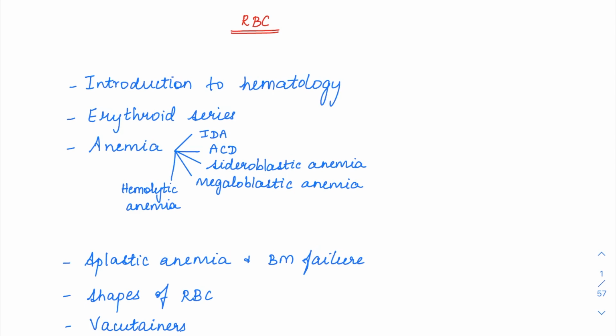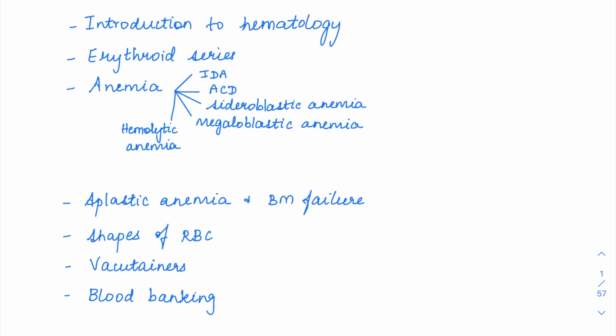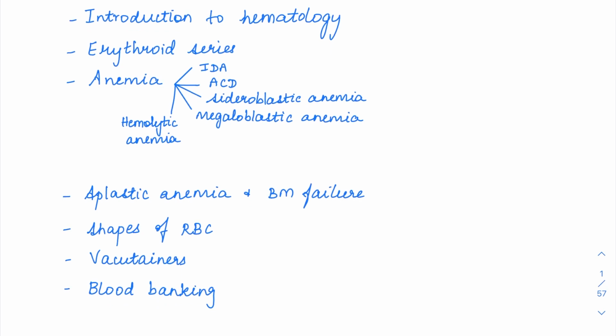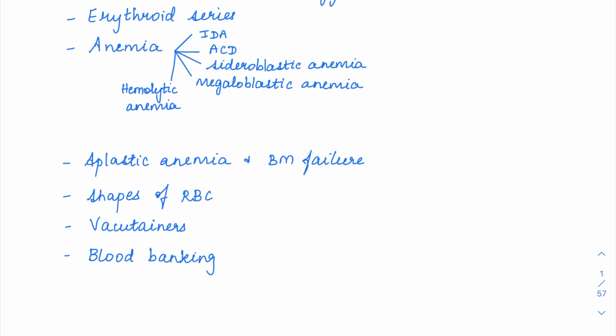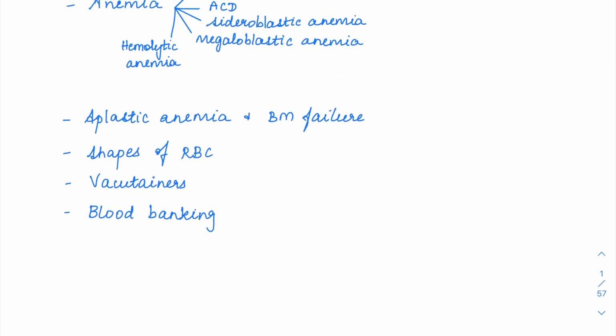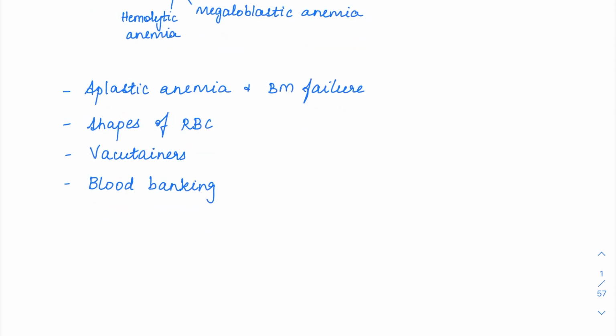So now we'll start with RBC. Under RBCs, we'll be starting with the introduction to hematology as such. Then we'll see about the erythroid series, then the various types of anemia. Then we'll see about aplastic anemia and bone marrow failure syndromes. Then the various shapes of RBCs. Then finally, we'll see about certain MCQ related questions, especially the vacuotenors and blood banking and transfusion reactions.